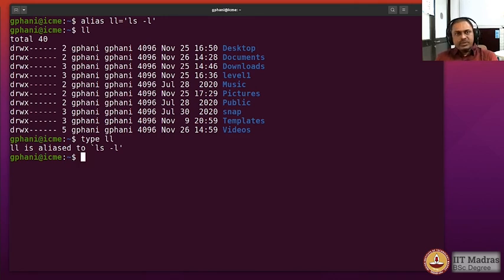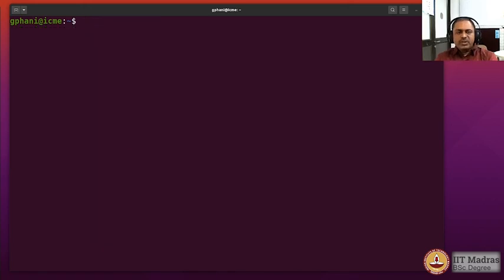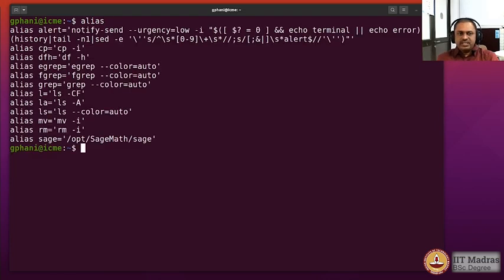Now if you don't want that, you can remove it with unalias ll. You may want to find out what are all the aliases that have been configured for you in the bash environment when you logged on. Just type alias, and then you would see a list of aliases. Some of these are actually created by the user, and some of them may be created by the administrator on behalf of the user by putting them in /etc/profile or some such script file which is executed whenever the bash environment starts. We will learn about that also a little later.